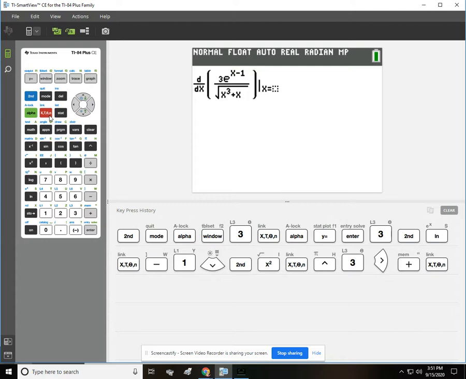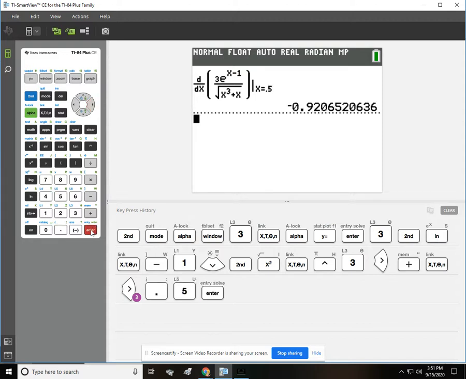And then if you need to see all the buttons I pushed, the way this program works, you can see the keystrokes down at the bottom. Okay, and then we're going to go over, and then whatever x value we're wanting to find, like h prime of 0.5, we would put the 0.5 there. And it will do it for you.